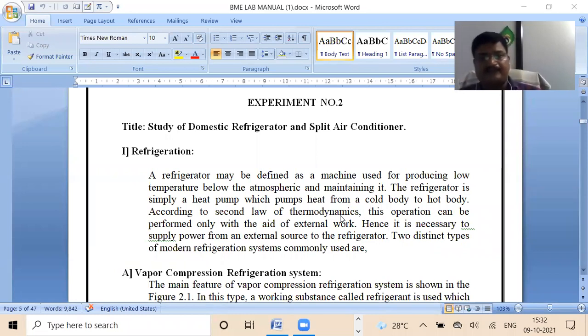Can anybody tell me? What is the natural thing in case of heat transfer? You might have learned and experienced it. Many people are here. Can you tell me what actually happens? When one body has higher temperature and another body has lower temperature, and we keep them in the surrounding system, what happens?